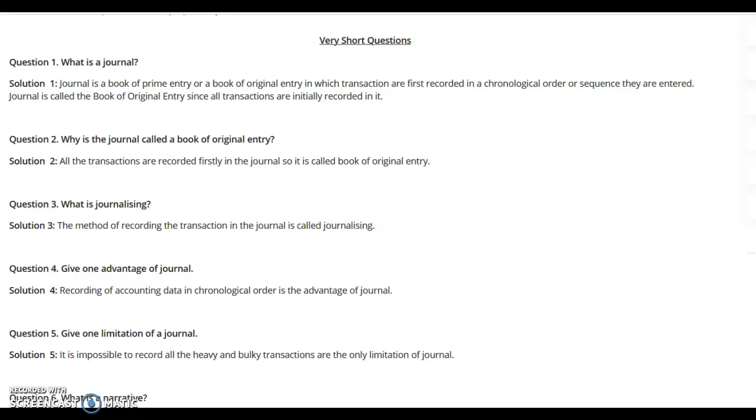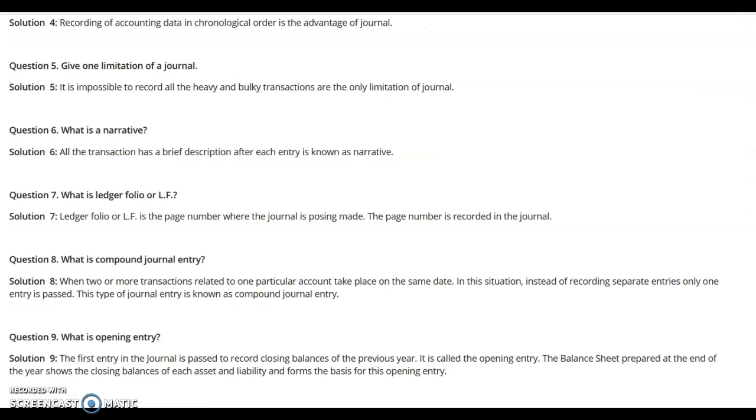Give one limitation of journal. What is the limitation? It is impossible to record all the heavy and bulky transactions, which is the only limitation of journal. Basically, journal has no limitation because all the transactions should be recorded in it, but sometimes it becomes difficult to record heavy and bulky transactions, meaning a large or huge number of transactions. So we record them in 2-3 different books named the same as journal. So we could say that this is a limitation, but actually there is no limitation of journal.